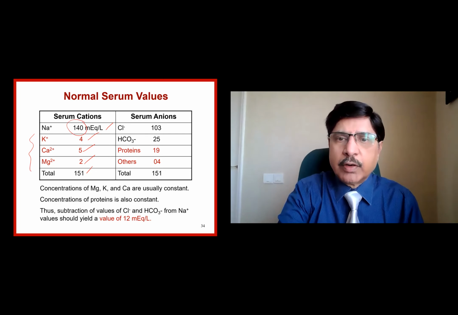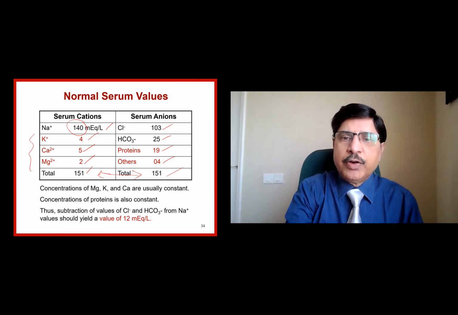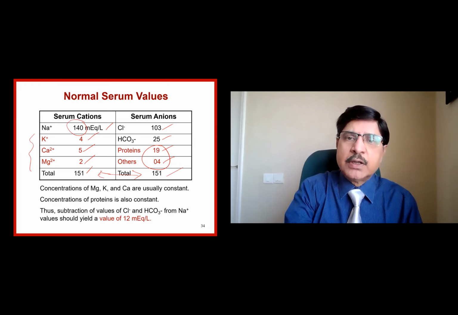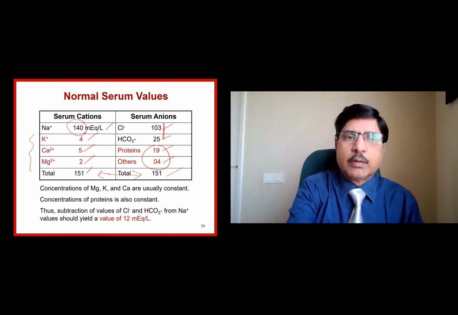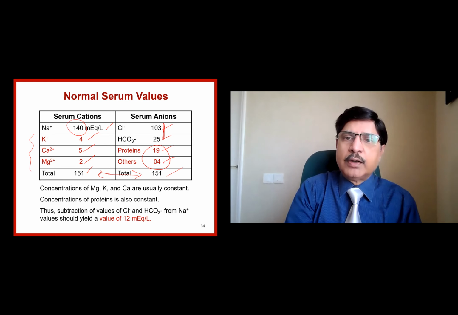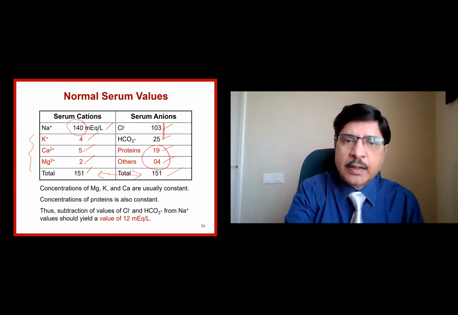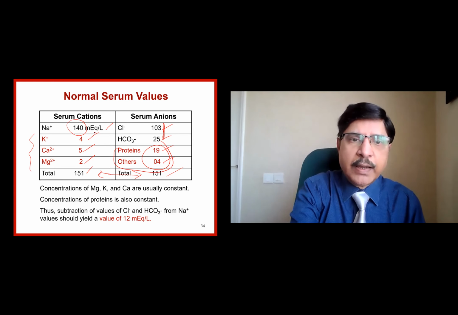Okay, here we have 103, 25, protein, others, total 151, electrically neutral, balanced. Now we don't have to worry too much about these things because they don't change very much, and we take only these two. So when we do the anion gap calculation, subtract 140 minus the sum of these two, 128 in this case, then we get the anion gap. That anion gap is nothing but this one minus this one.